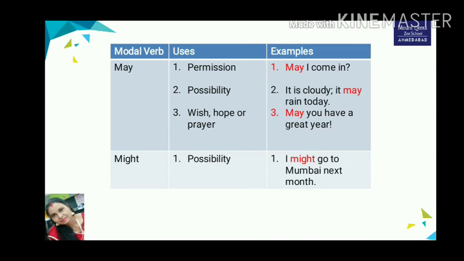All these are examples of using the modal verb may. Next modal verb is might. Might is the past form of may. It is used to express something possible in future. For example, I might go to Mumbai next month. So here it is showing the possibility which is going to happen in future.